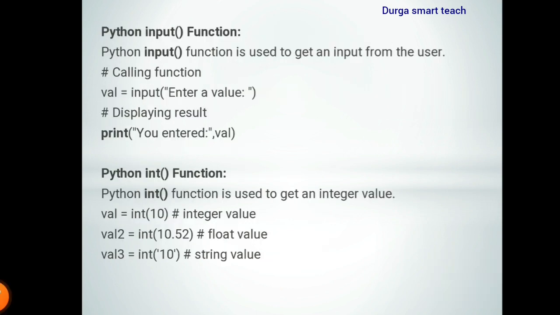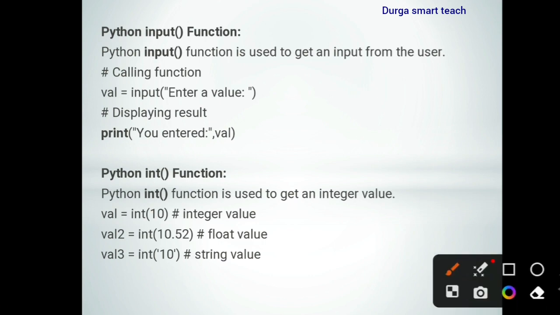So the first one is the Python input function. The Python input function is used to get input from the user, to read input from the user. So here val is a variable, val equals input of 'enter a value'. If you want to read the data from the user, then you need to use the input function.